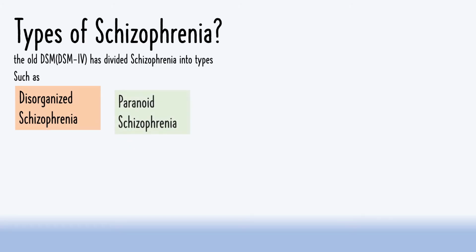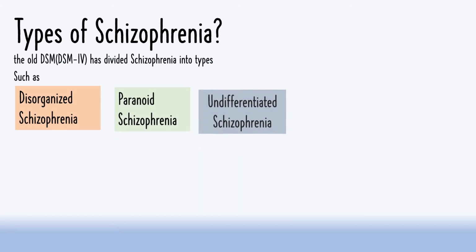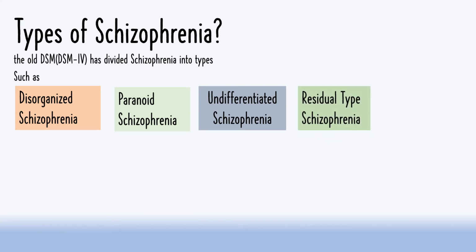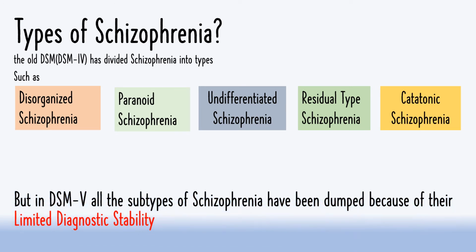What are the types of schizophrenia? The old DSM-4 divided schizophrenia into 5 types, such as disorganized schizophrenia, paranoid schizophrenia, undifferentiated schizophrenia, residual type schizophrenia, and catatonic schizophrenia. But in DSM-5, all subtypes of schizophrenia have been dropped because of their limited diagnostic stability.